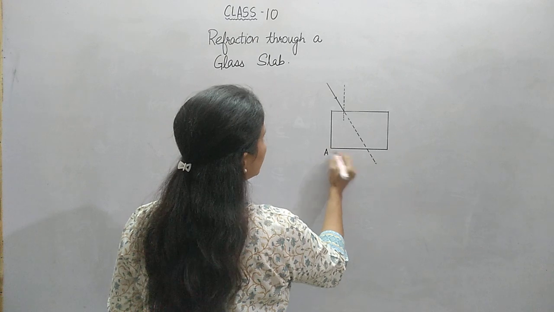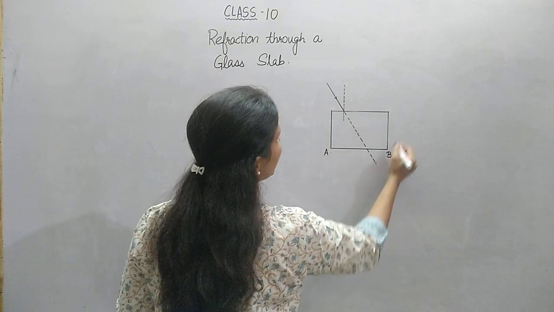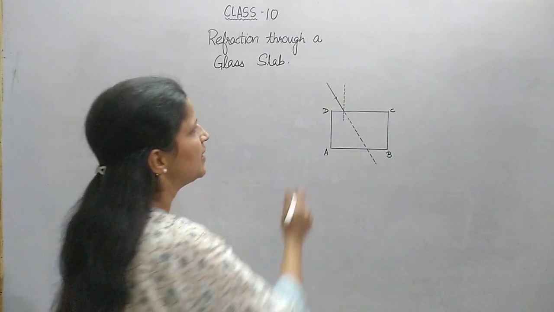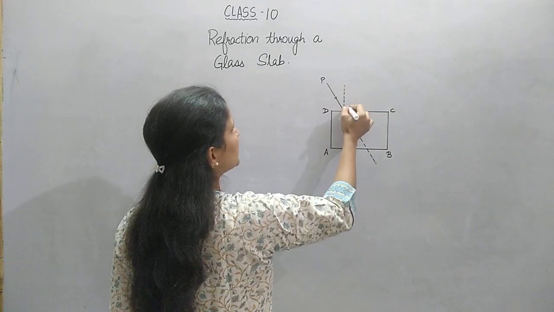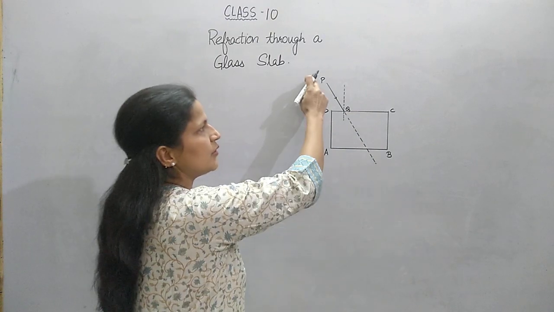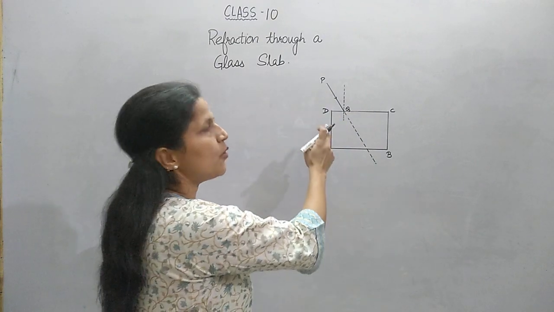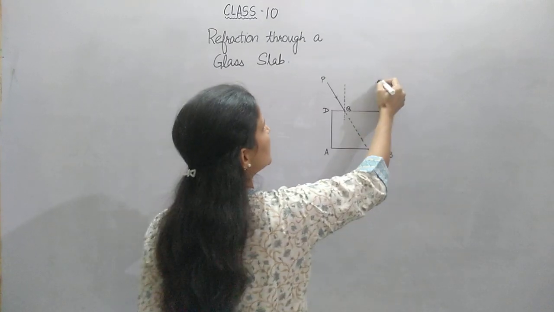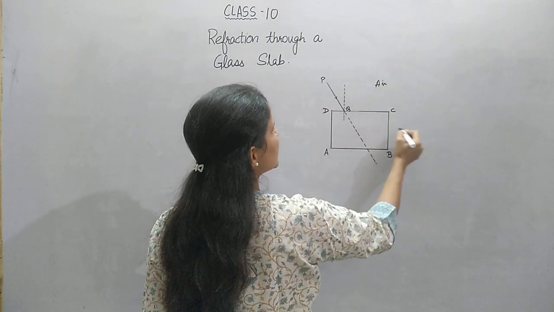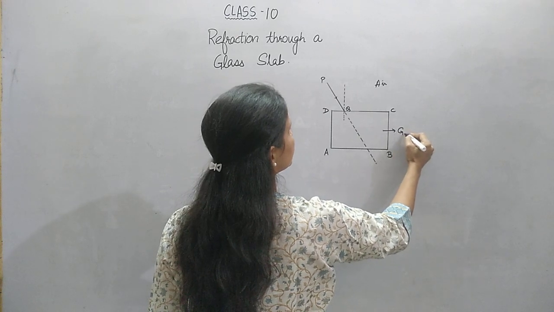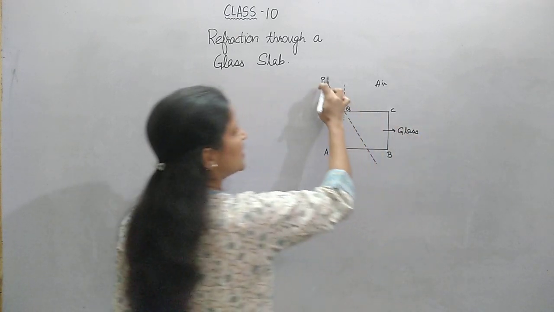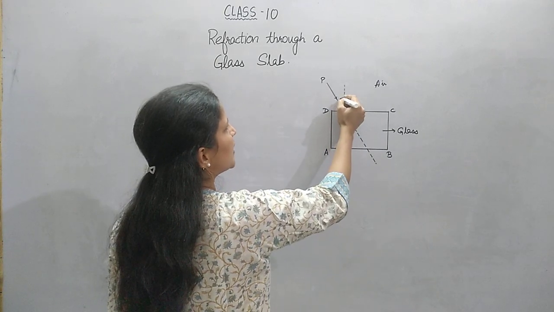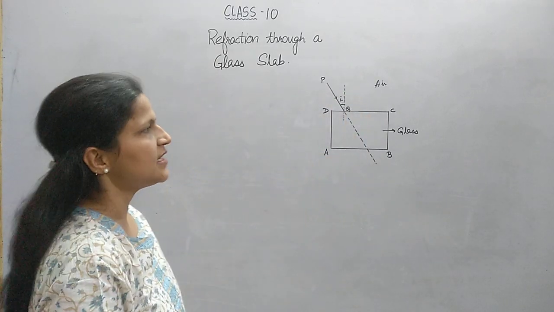Let me name the vertices as A, B, C, D. Let these be the vertices of a glass slab ABCD and PQ be the incident ray. Now this incident ray is falling obliquely on the interface of air and glass. This is air and this medium is glass. This incident ray forms some angle with the normal. We name that angle as the angle of incidence.